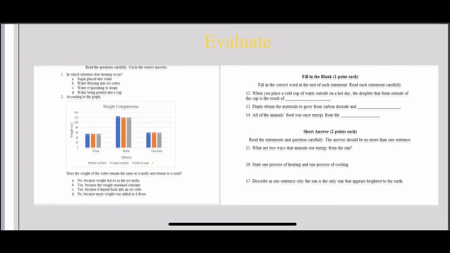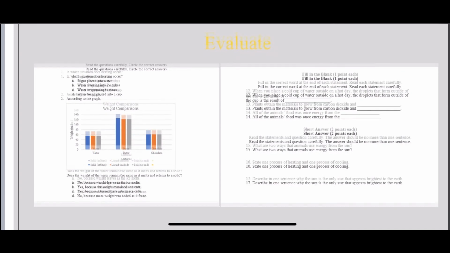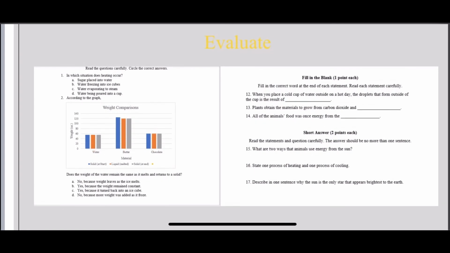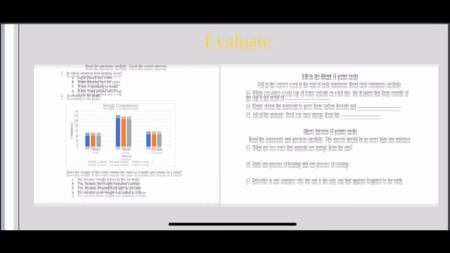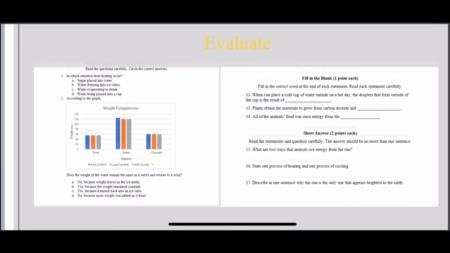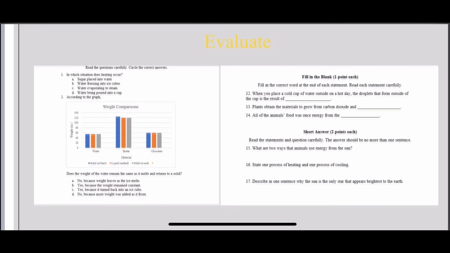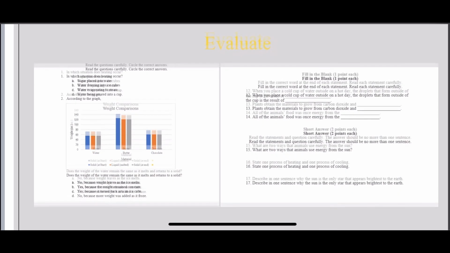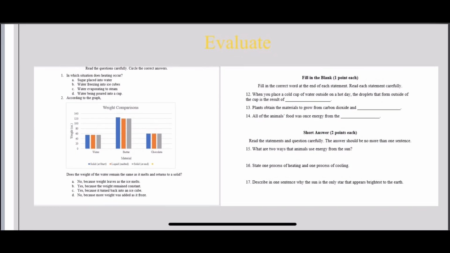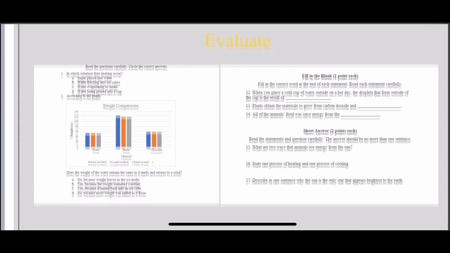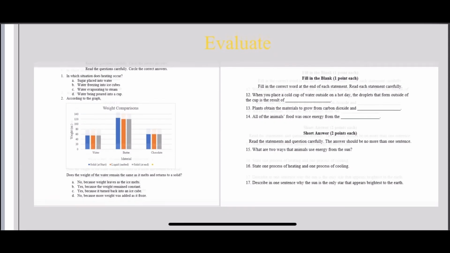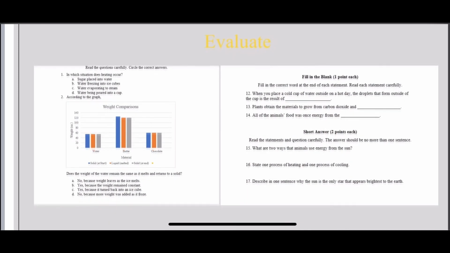I wrote these test questions for another class, but here you can see I have one where it includes a graph so that they once again are using that scientific practice of representing data in graphs, and this time they're reading them. And it also has some other questions that you can see here just so they can have an example to see how this lesson can be applied to a test.